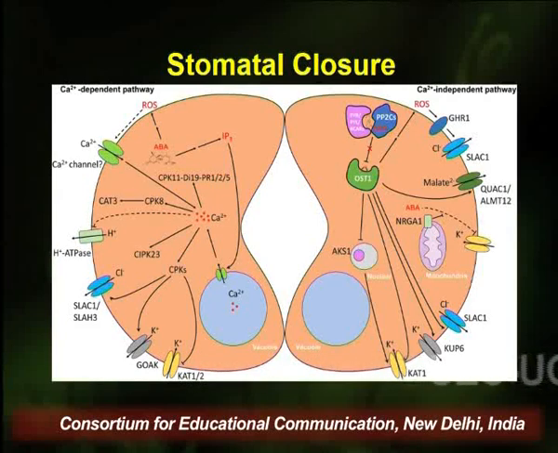So we can say that there is a substantial increase in the positive charge inside the guard cell, because calcium ions are also positively charged and proton ions are also positively charged.